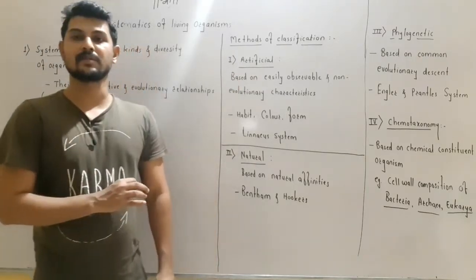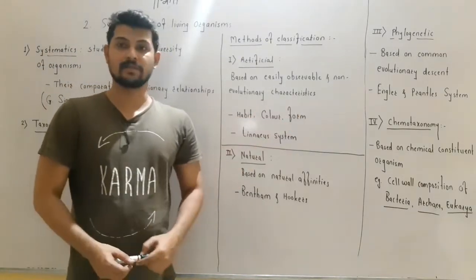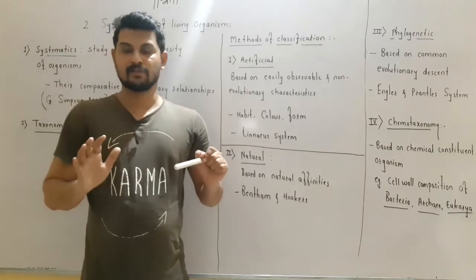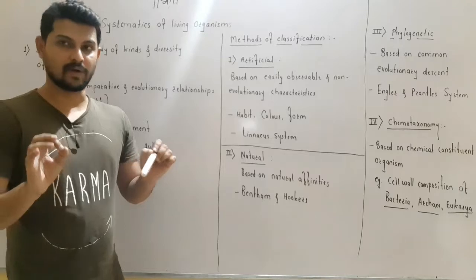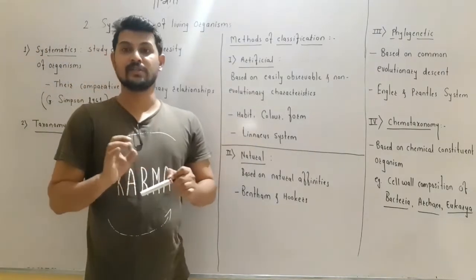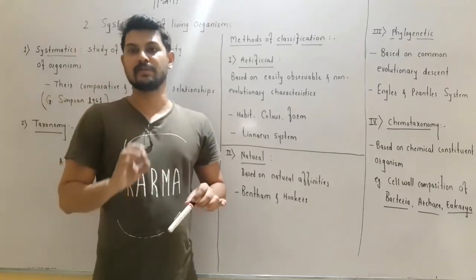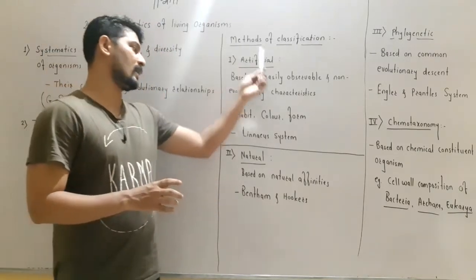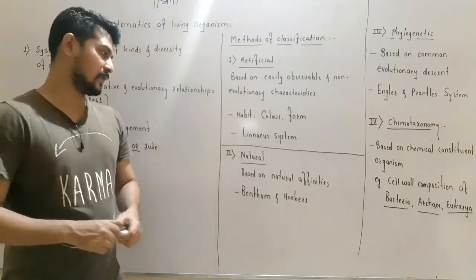So this artificial system of classification is based only on easily observable characteristics, and it is not based on the evolutionary characteristics. It does not consider the evolutionary characteristics of the organism or the evolutionary relationship of the organism. It is only based on easily observable characteristics, mostly the phenotypic or morphological characteristics. And the example of the artificial system of classification is the Linnaeus system of classification, right?